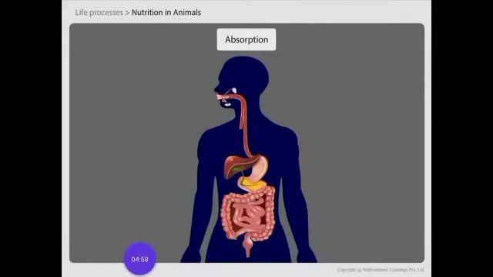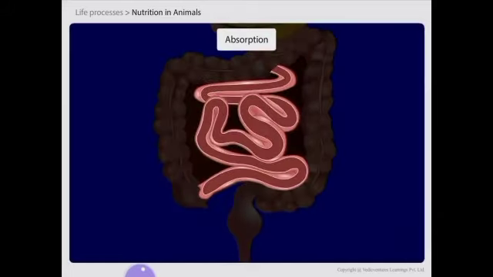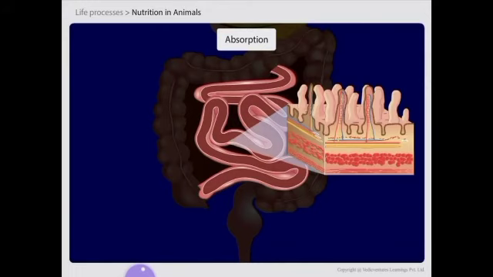The third step is absorption. The soluble digested food is taken into the tissue by absorption. This process takes place inside the small intestine, from where the soluble food enters the bloodstream and is carried into the tissue after that. The small intestine has finger-like projections called villi that help in absorption.